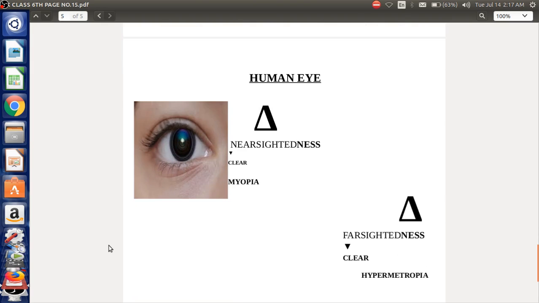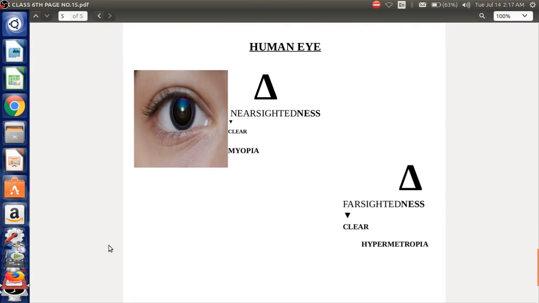Last but not the least, we have the human eye. The most beautiful human eye. I'm trying to explain to you two disorders or defects in the eye with the help of this figure. If you can see here, there are two triangles. So if our eye is able to observe the first triangle, the near one, but it is not able to see the far away triangle, it means our near eyesight is clear.